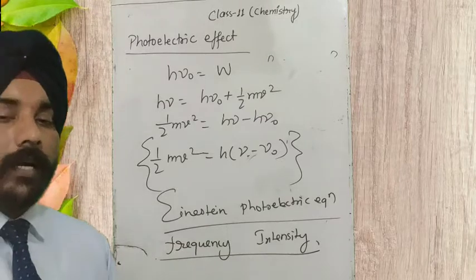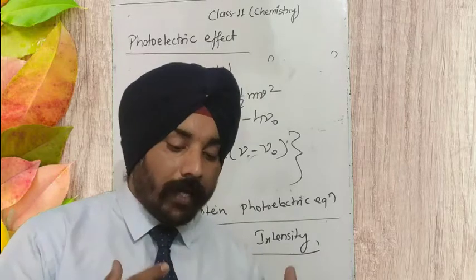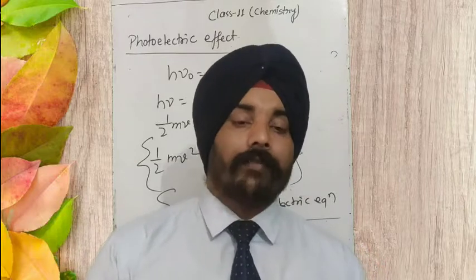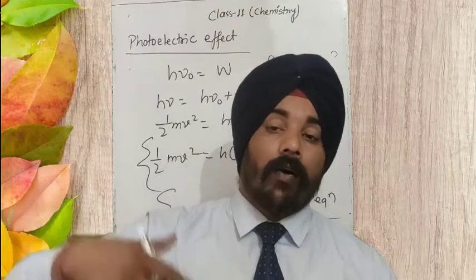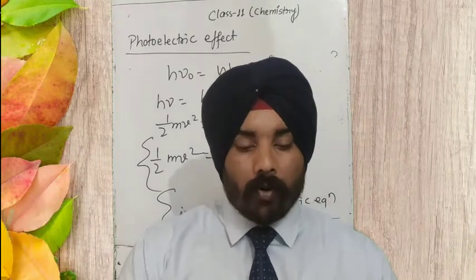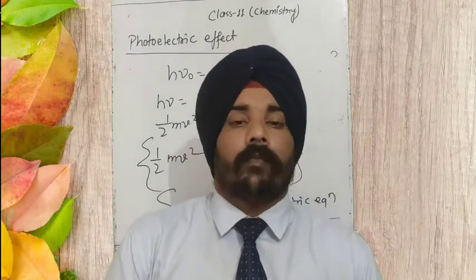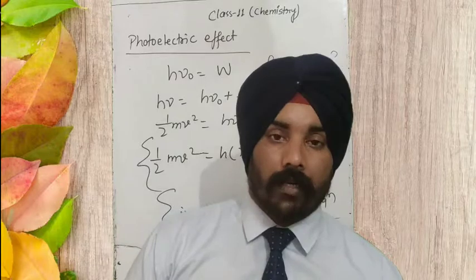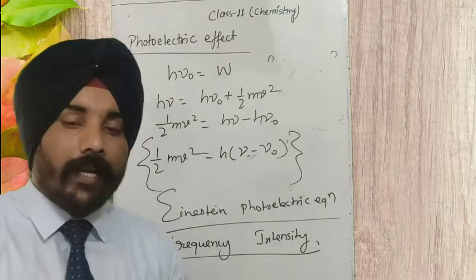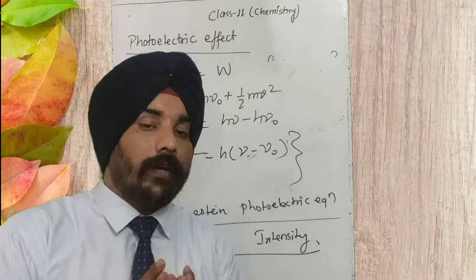So here we can imagine that if the radiation by which we are irradiating the surface of the metal has a frequency much larger than the threshold frequency, then more and more kinetic energy will be provided to the photoelectrons coming out from the surface of the metal. So the frequency of radiation is directly proportional to the kinetic energy of the electron.